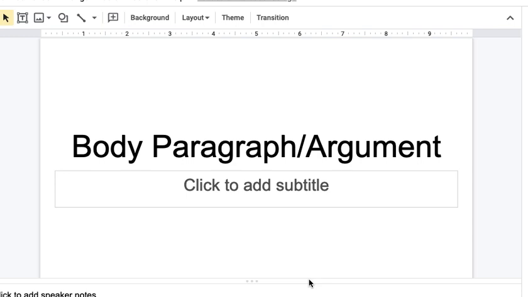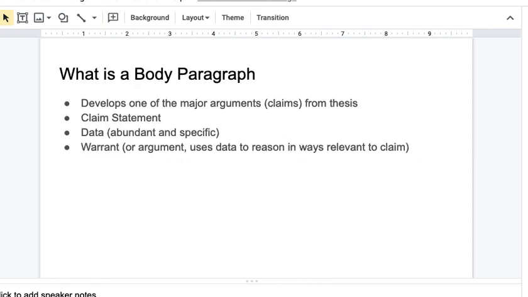What a body paragraph is, what it should look like, and what it should contain. So, a body paragraph is a paragraph that develops one of the major arguments or claims that you made in your thesis. And it has to have these three things.